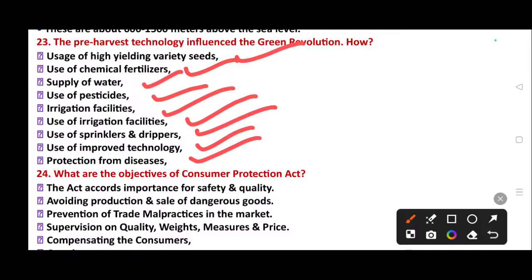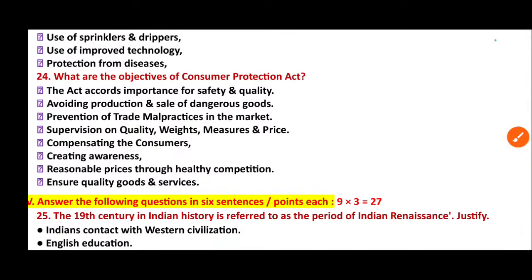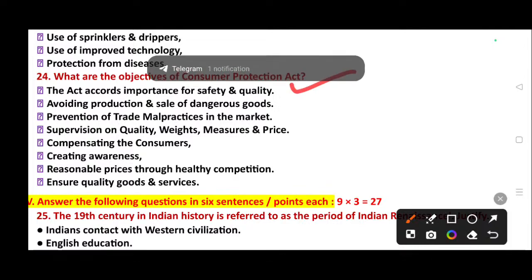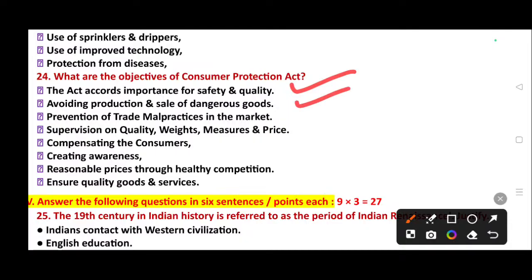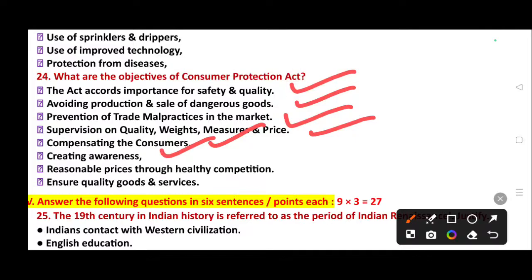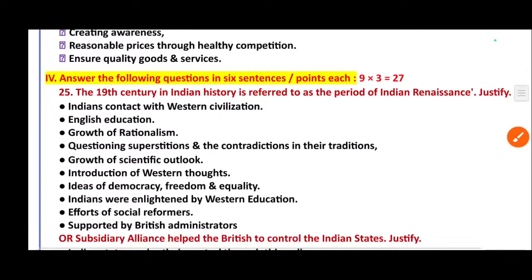What are the objectives of the Consumer Protection Act? The act accords importance for safety and quality, avoiding production and sale of dangerous goods, prevention of trade malpractices in the market, supervision of quality, weight, measure and prices, compensating the consumers, creating awareness, reasonable prices through healthy competition, ensure quality goods and services.